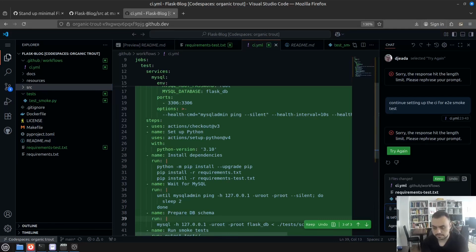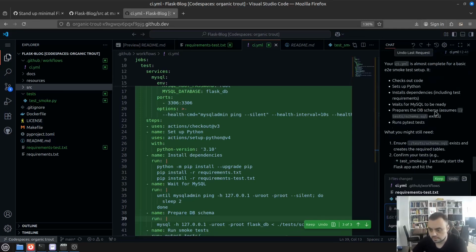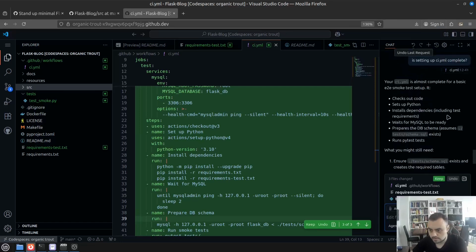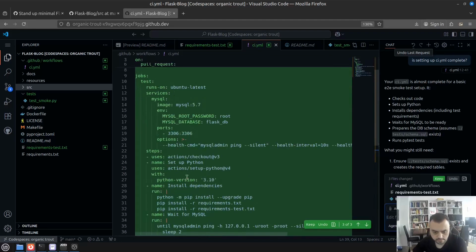So is setting up the CI YAML complete? Can it answer, or is it blocked? It's almost there. It checks out code. Yeah, okay. Sets up Python, Python 3.10, installs dependencies, yes, both requirements.